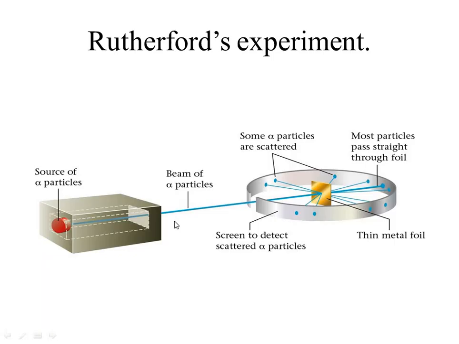This was the actual setup, the view from the experiment, which you can notice here. See, the source in the lead cavity, the source of alpha particles. A fine pencil beam of alpha particles will be made to emerge through the orifice. Look here, there is a small slit through which these alpha particles will fall, and this is the ZnS screen, which is used to detect the alpha particles.